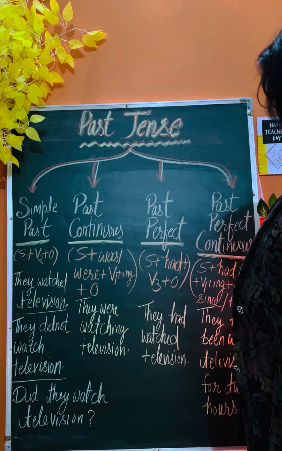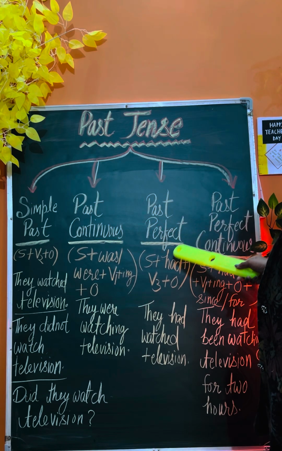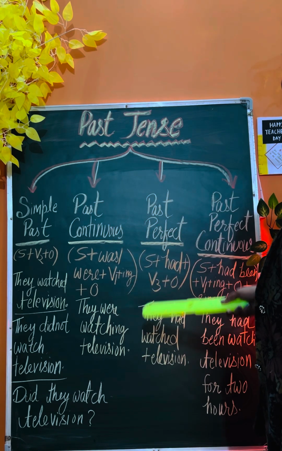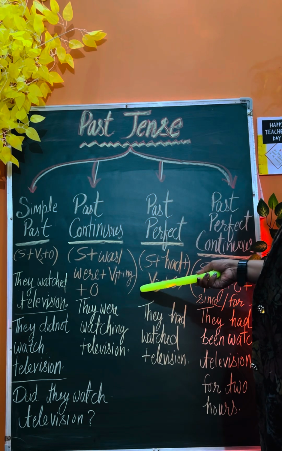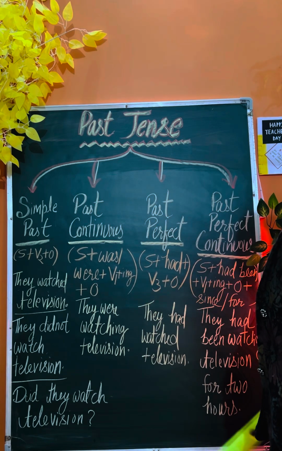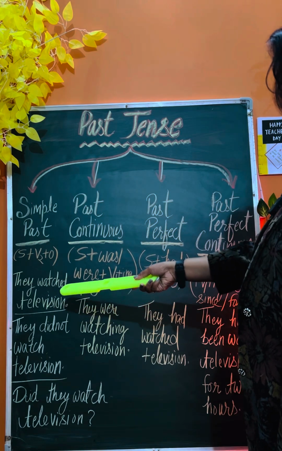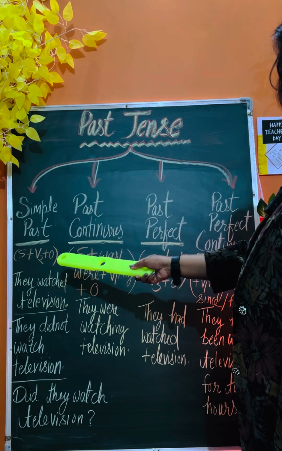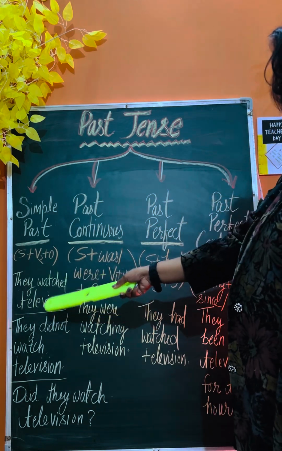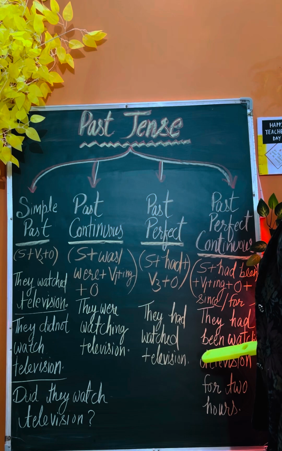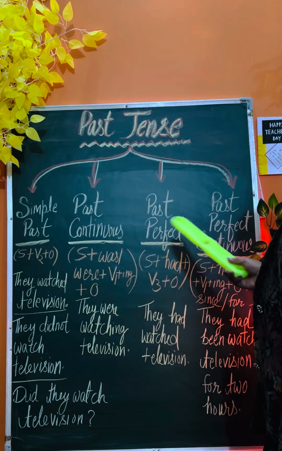Next is past perfect. In that, the sentence formation will be subject plus had plus the verb's third form plus object. Okay, the same example. Yesterday also I told you this strategy: if you want to have command of tenses, then take one short example and put it in all the categories. Not four exactly, but try to put it in all 12 categories.